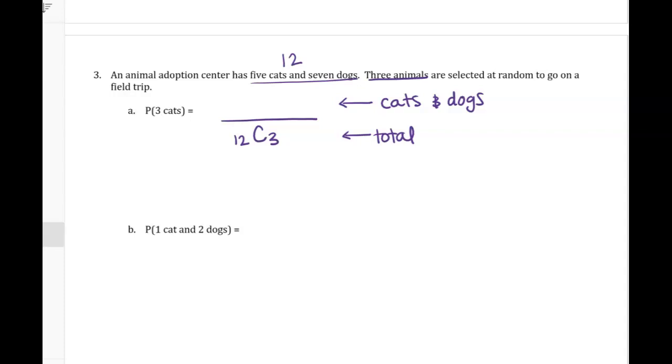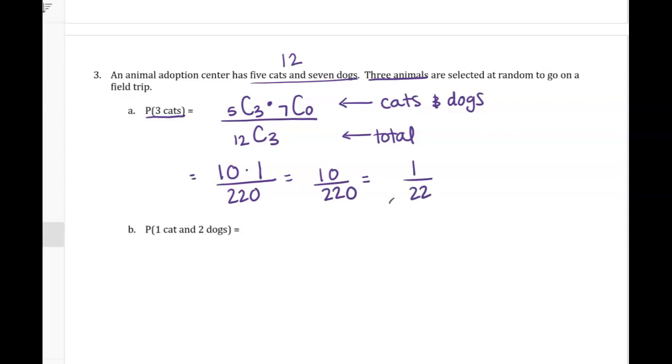So let's say out of the cats, we have 5 of them, probability of 3 cats is going to be we choose 3 cats. And then the dogs, we have 7 of them, but we're actually choosing none of them, right? We're only choosing cats. So on your calculator, 5C3 is 10, 7C0 is 1, 12C3 is 220. So we get 10 out of 220, which is 1 out of 22.